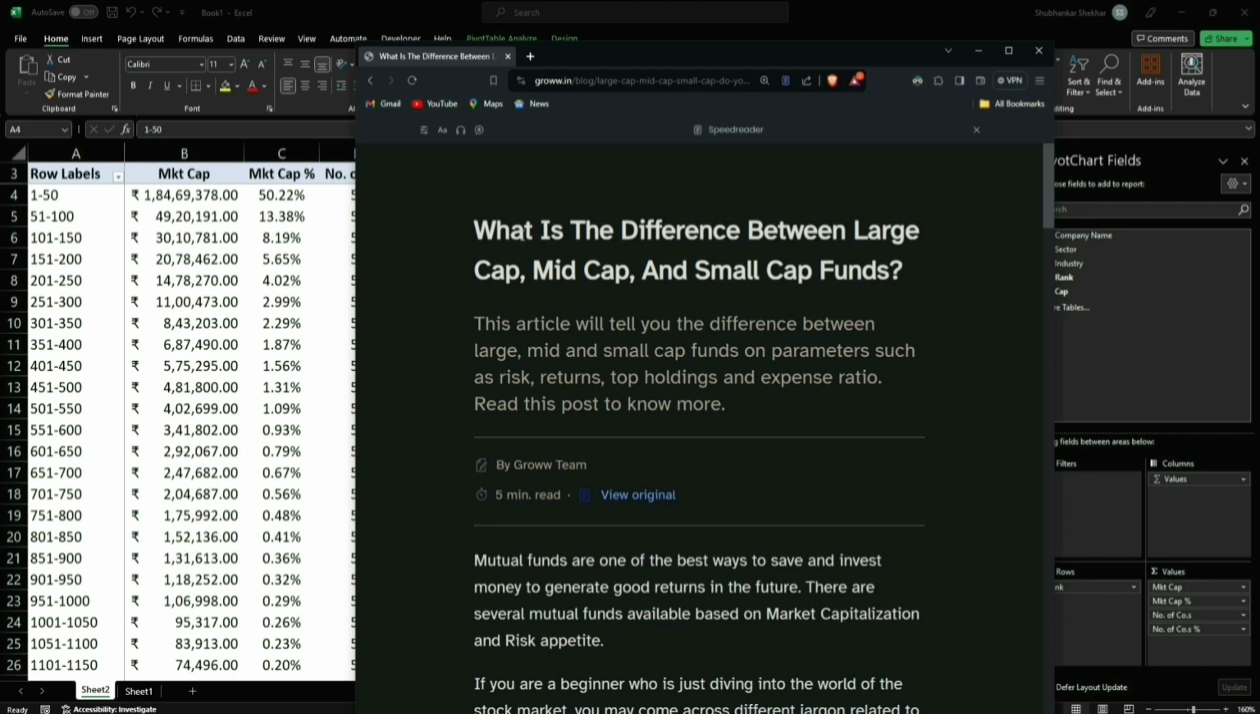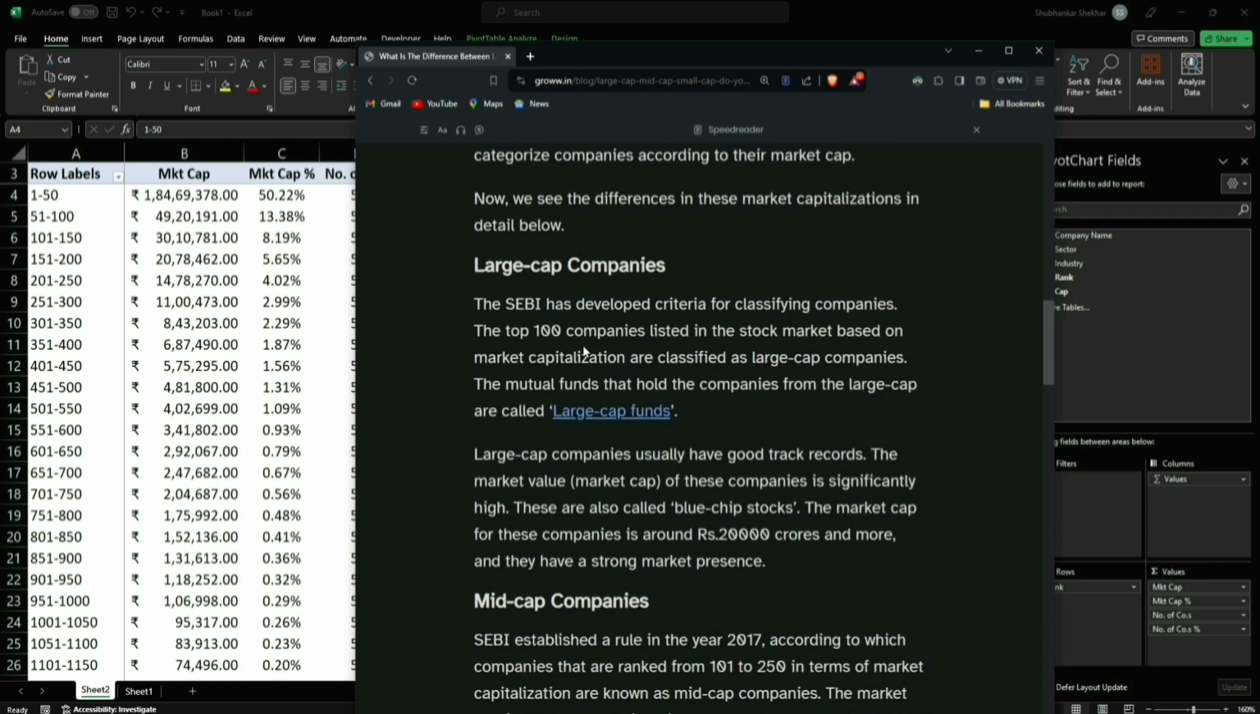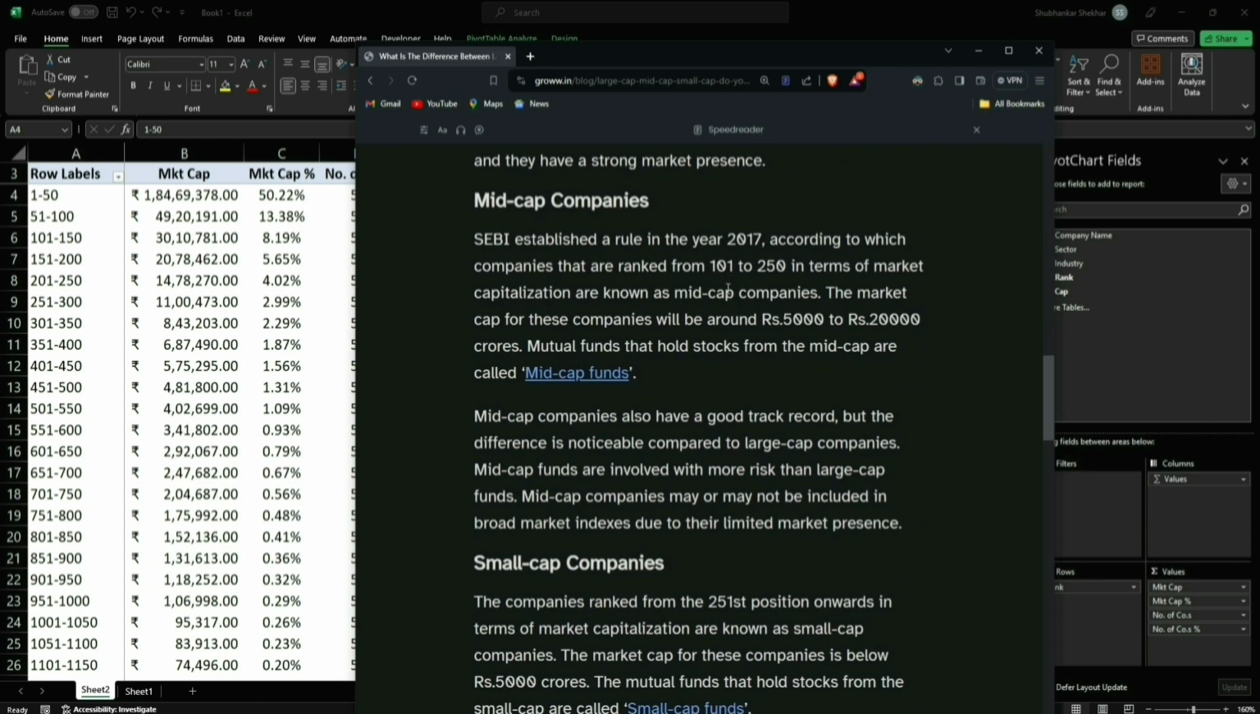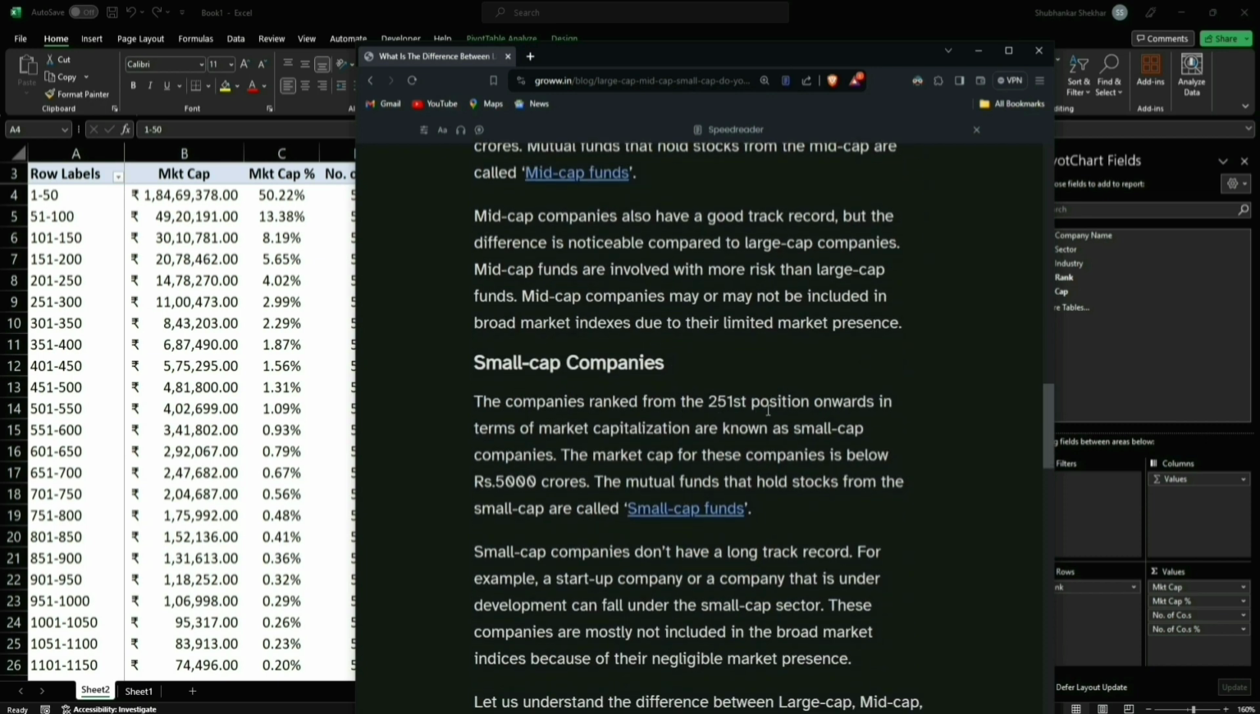Okay, so here is a blog from Groww.in, right? Here what you'll see is, as per SEBI, right, the top 100 companies can be considered as large cap. Then the next 101 to 250 companies can be considered as mid cap, and anything beyond 250 first to the end can be considered as small cap.